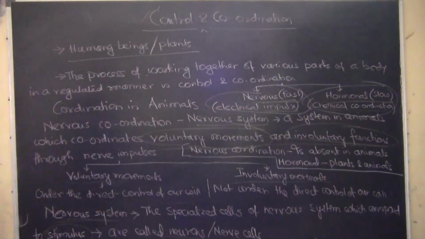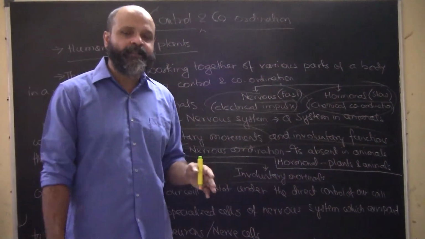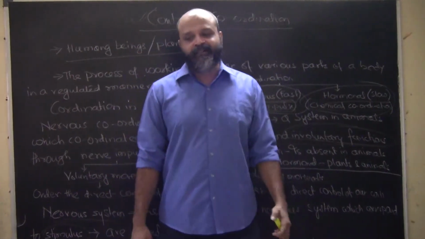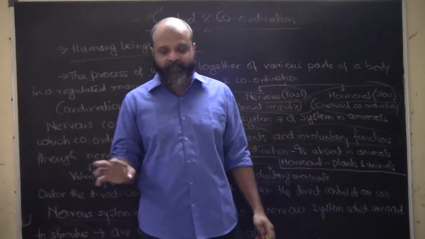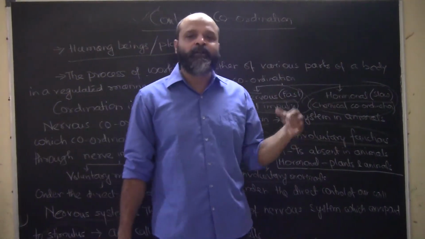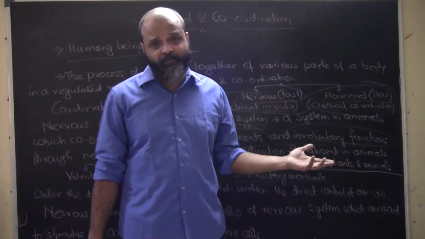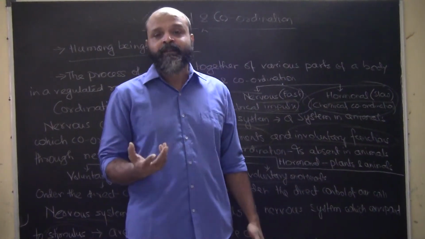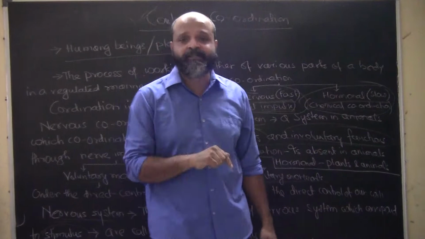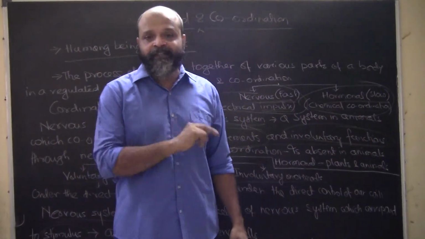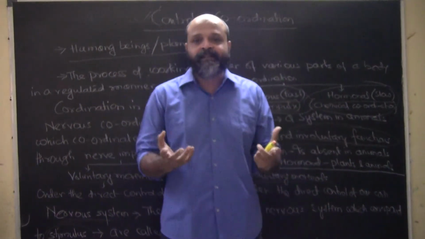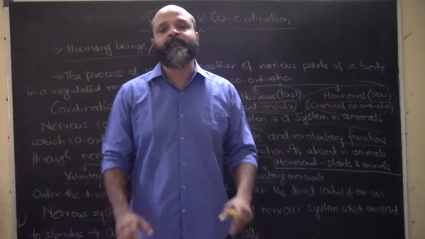It's a very important chapter and a very interesting one as well. The reason I say interesting is that in biology we hardly have interesting chapters. Others may find chapters not that interesting because, in understanding a different organism, let's say amoeba, paramecium, or some other organism, we cannot correlate, because we might not have seen them. But human beings and plants are something that you can see, so it's very easy to correlate. This chapter would be interesting if you make it interesting, because you can very easily correlate to the different things that are happening.